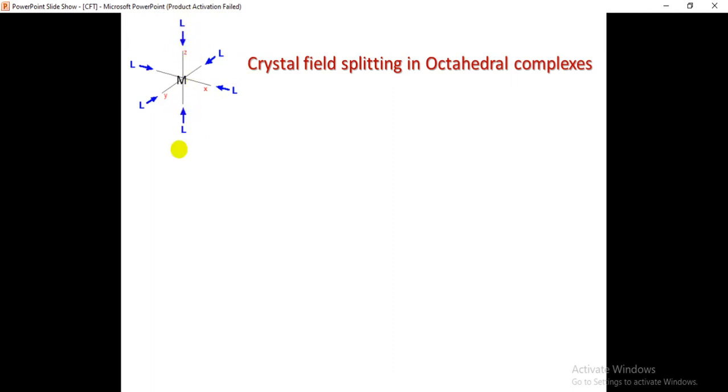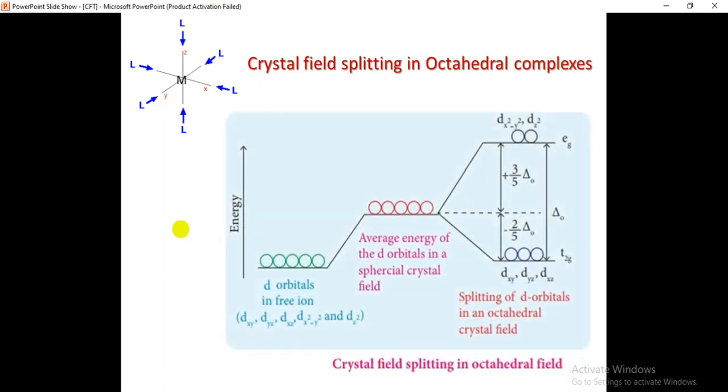Just remember, in the octahedral complexes, the ligands approach the central metal ion along the axis. Then we will discuss how the splitting takes place here.